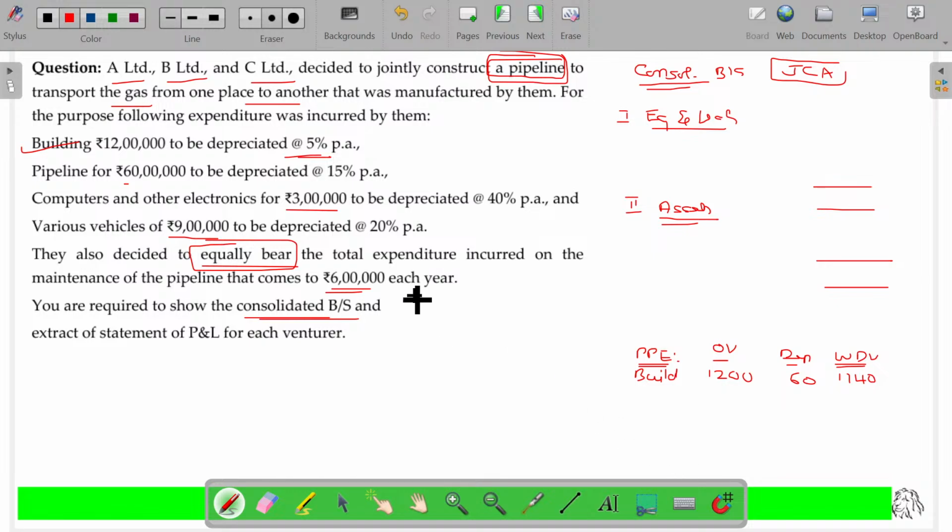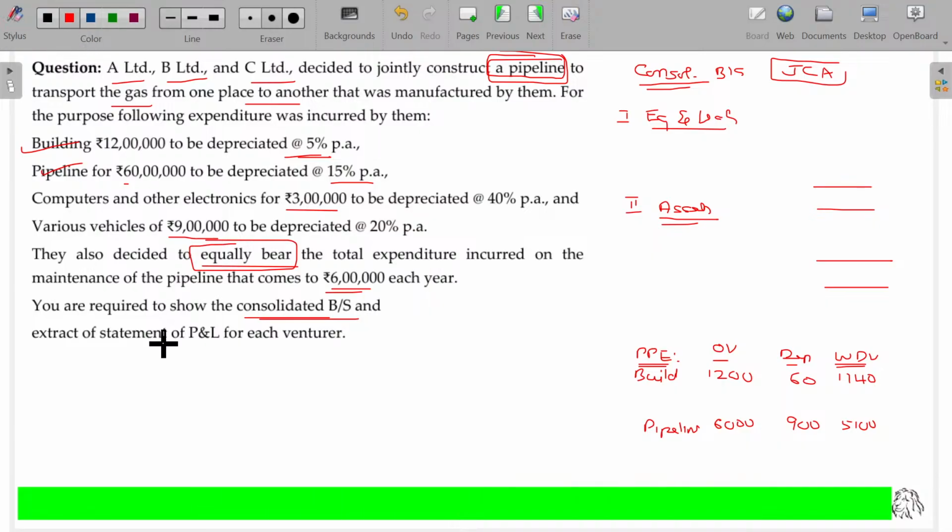Similarly, pipeline 6,000 thousands, depreciation 15%, 900,000, balance being 5,100.